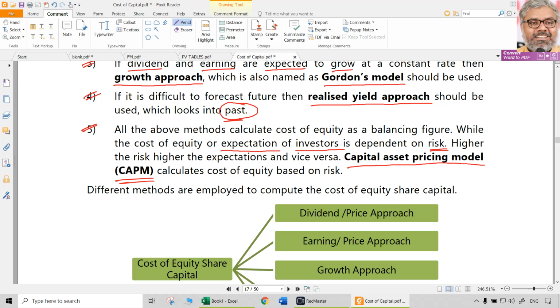So the risk perception of the investors will be represented in the cost of equity. We may not be able to quantify it by interviewing each investor, not possible. However, logically we can definitely say, the higher the risk, the higher the expected return will be. Definitely yes. So this valid point is used in the capital asset pricing model because it takes risk also into consideration. So that is the capital asset pricing model.